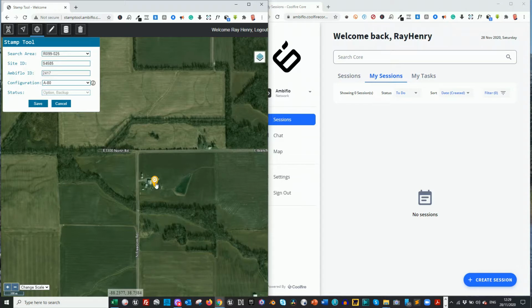So as I clicked on the map, a pin has appeared and this dialog box. The dialog box has identified that it's in search ring number 25, which is synonymous with the customer site number 4585, and the Ambiflow ID is an auto-generated number.